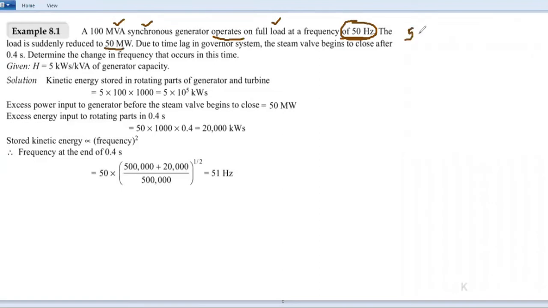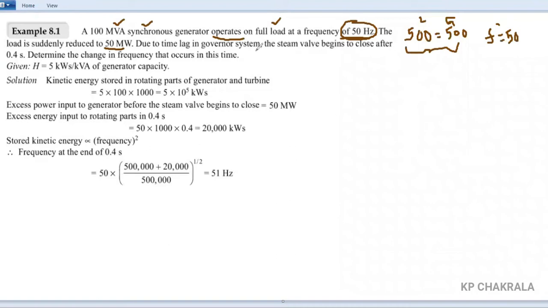Let us consider 500 megawatt. A 500 megawatt load is there, and we are generating 500 megawatt. So if these two are equal, then the frequency is the rated one, equal to 50 Hz. Load equals generation, so these two are equal. That's why we are maintaining the frequency. The system is operating at 50 Hz.